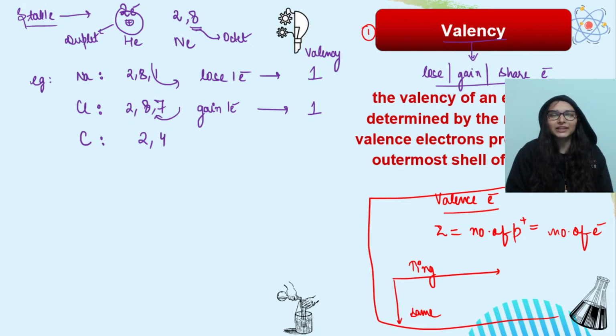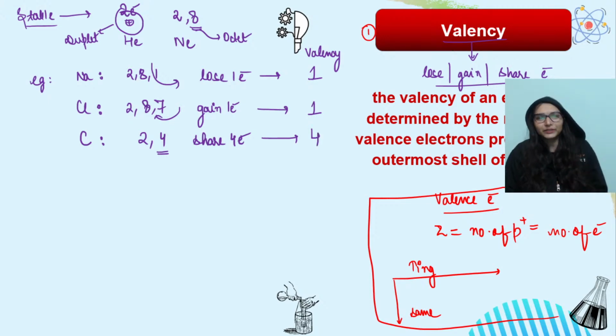Okay, then you are having carbon. So how will carbon get a stable configuration? Either carbon can lose 4 electrons and be like helium, or it can gain 4 electrons and be like neon, but both cases are not possible. So carbon prefers to share the 4 electrons. On sharing its 4 electrons, it would get a stable configuration like that of neon. So its valency is 4. So what did valency tell you? Those number of electrons that an atom wants to lose, gain or share so that it can achieve a stable noble gas configuration.